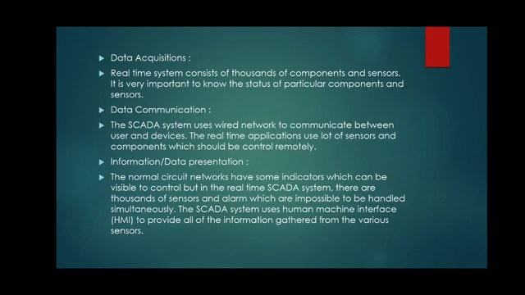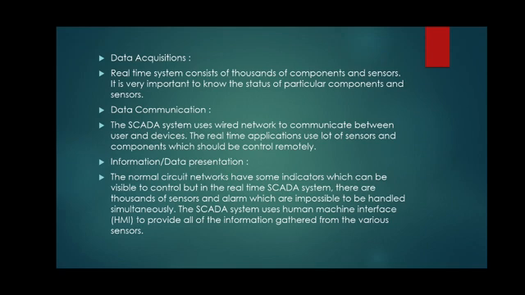Then information and data presentation. The normal circuit networks have some indicators which can be visible to the control, but in the real-time SCADA system, the computers will have some indications, and these are placed in one main control room. There are thousands of sensors and alarms which are impossible to be handled simultaneously.